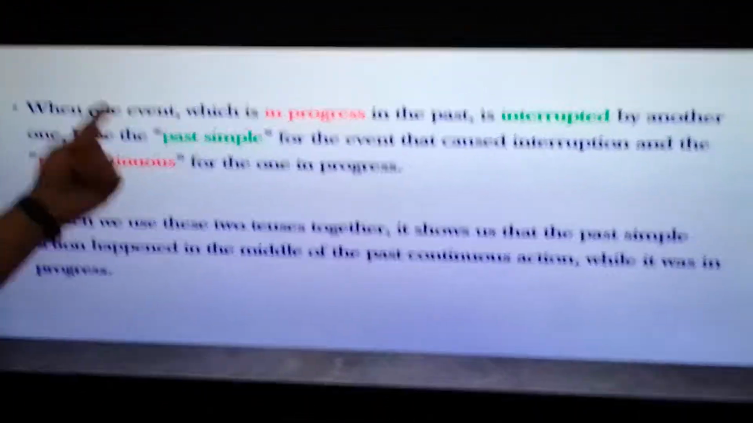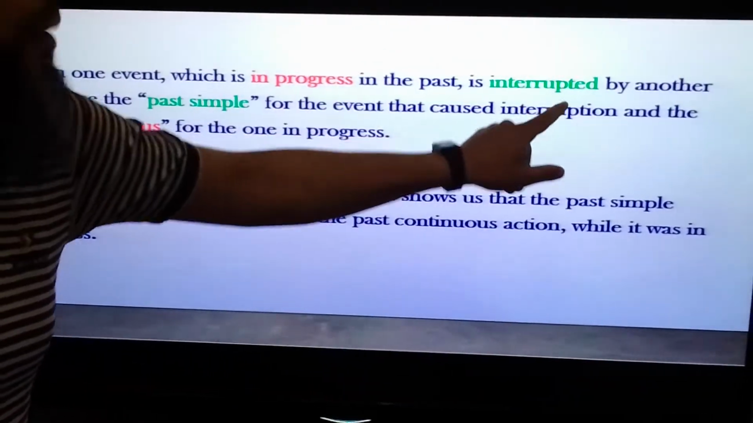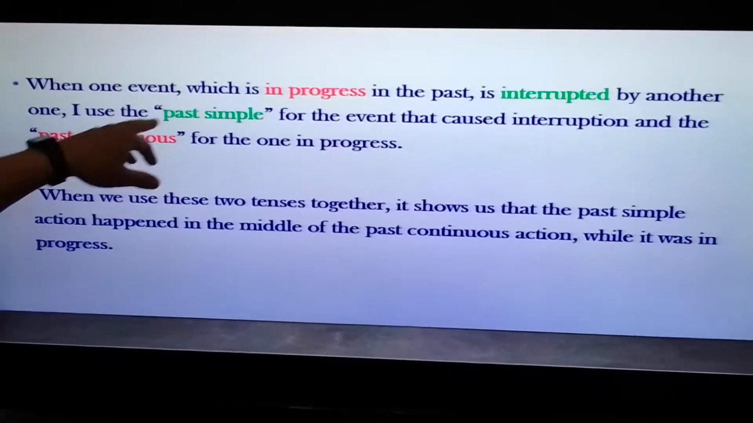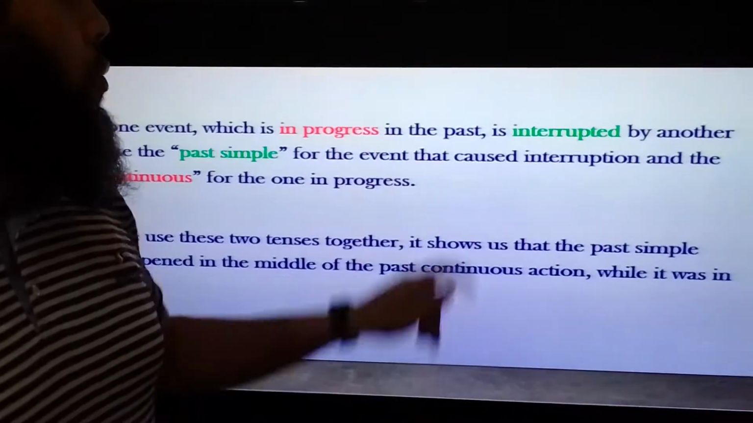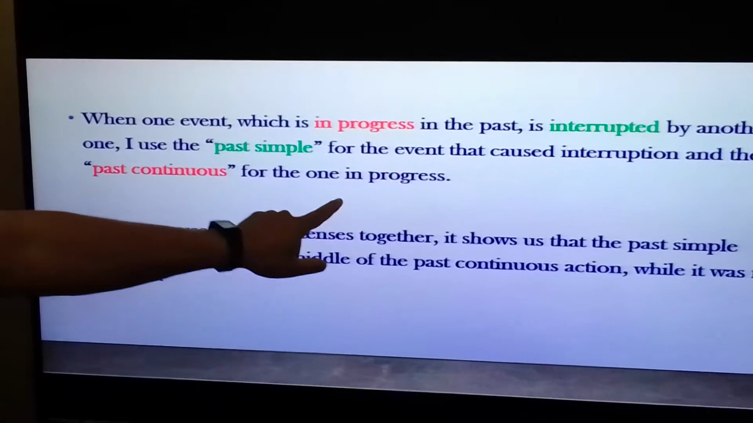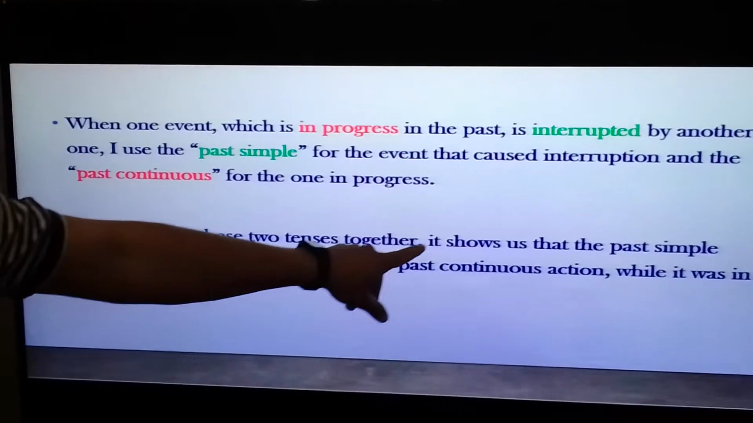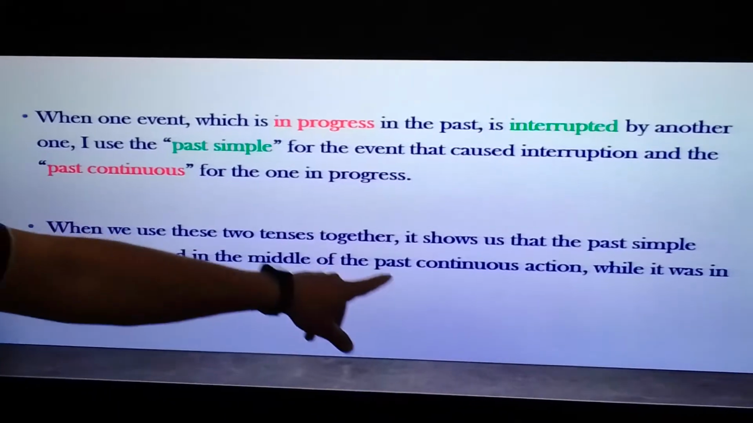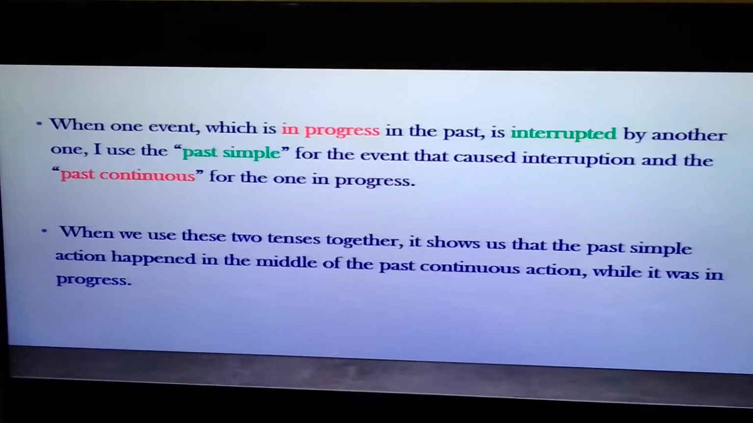When one event, which is in progress, a long action in the past, is interrupted by another one, I use the past simple for the event that caused the interruption. It means for the short one we use the past simple, and the past continuous for the one in progress. When we use these two tenses together, it shows that the past simple action happened in the middle of the past continuous action. We'll see it in the diagram.